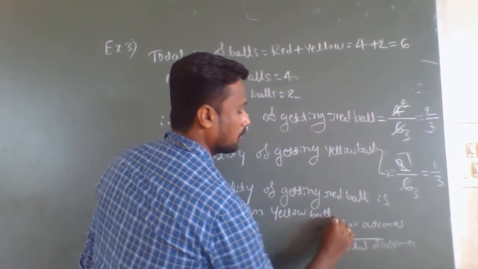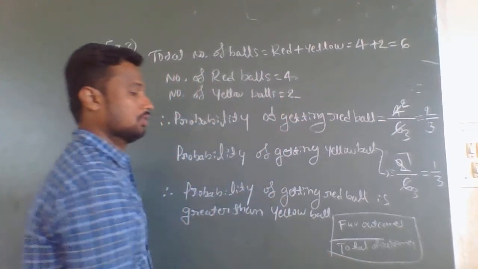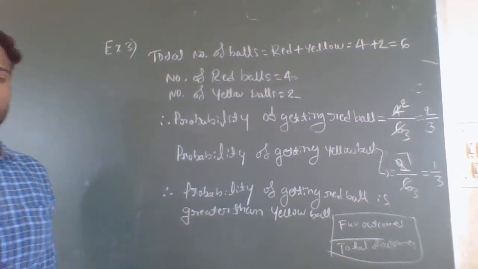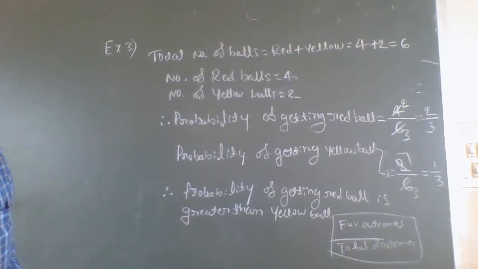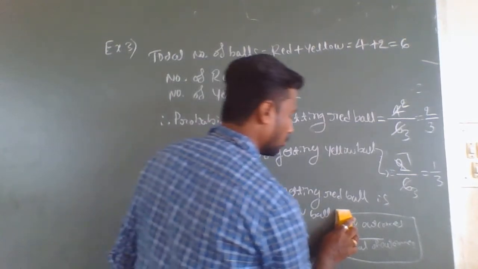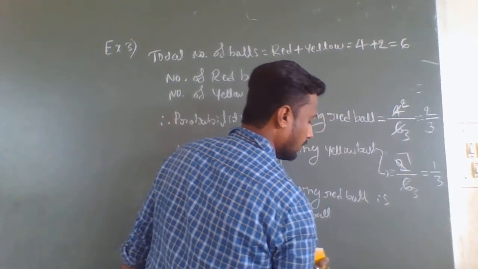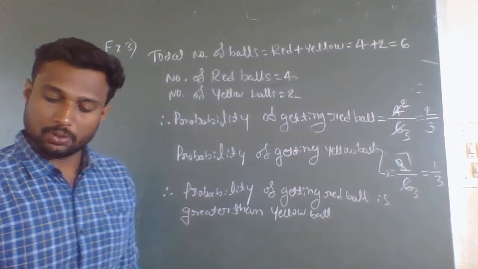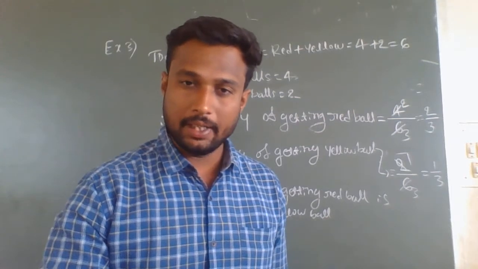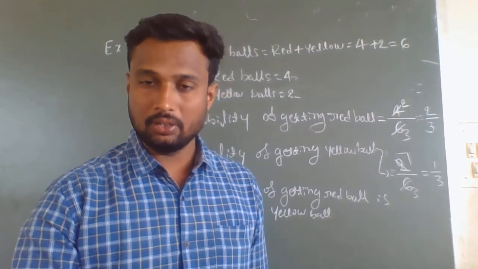So you should remember this. We learned what probability is, and some examples on probability with the help of a coin and dice. After that we solved one example which is given on page number 86, example 3.